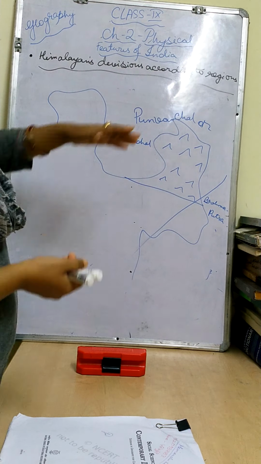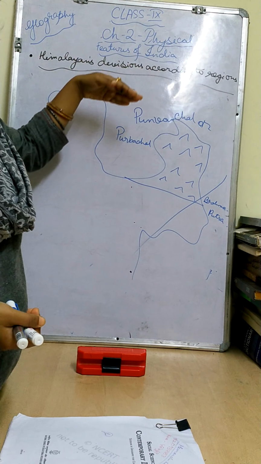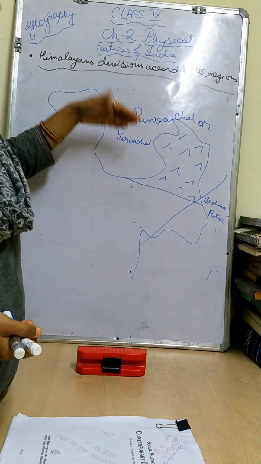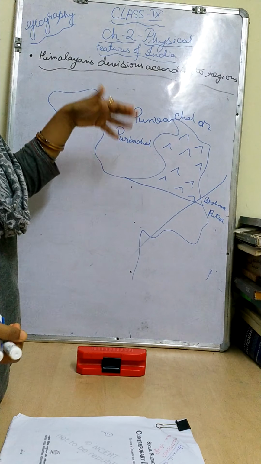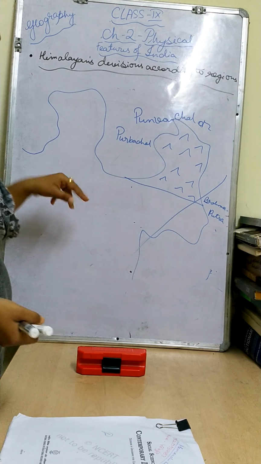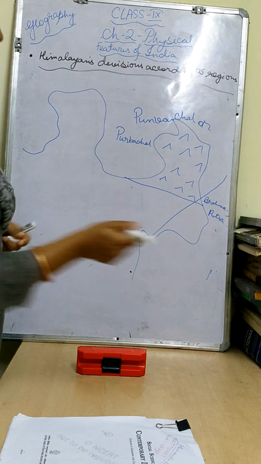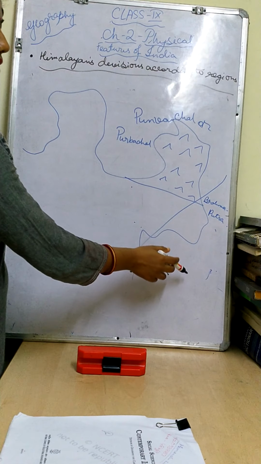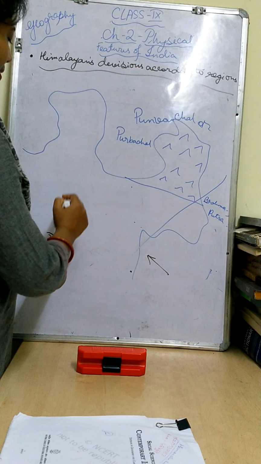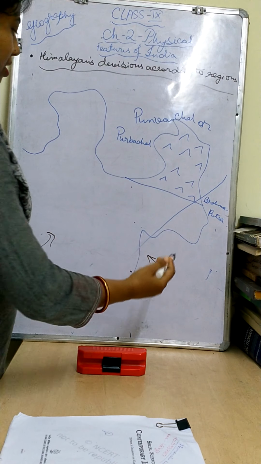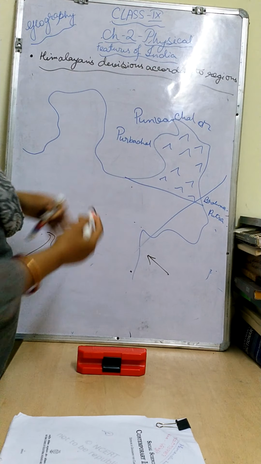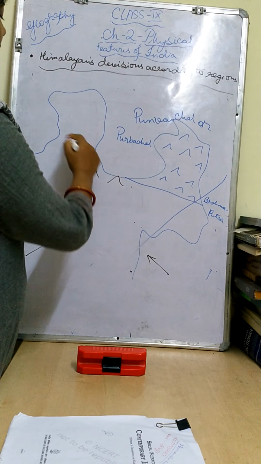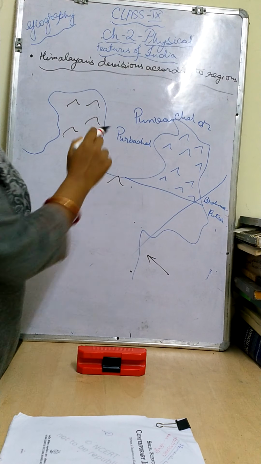Secondly, it protects us in the winter time from the cold winds coming from Siberia; it acts as a barrier. Barrier means the border. Next, monsoon winds are coming, and there are two branches: one coming from the Bay of Bengal, another from the Arabian Sea. They come and hit these Himalayan mountain ranges and bring the monsoonal rainfall.